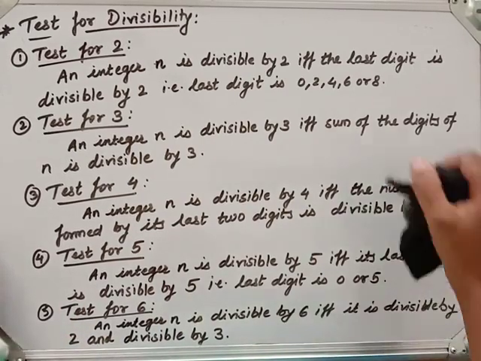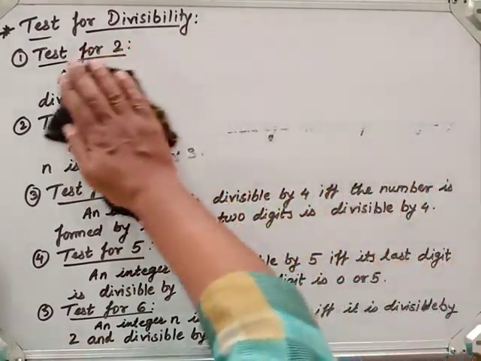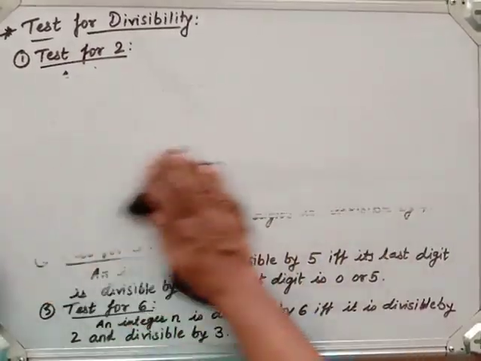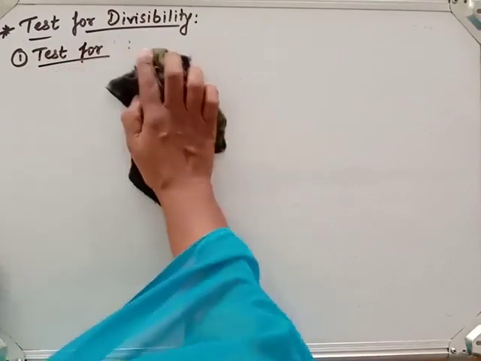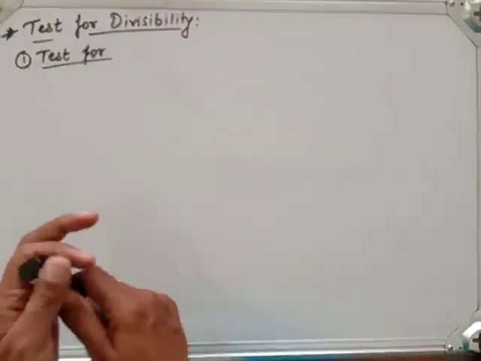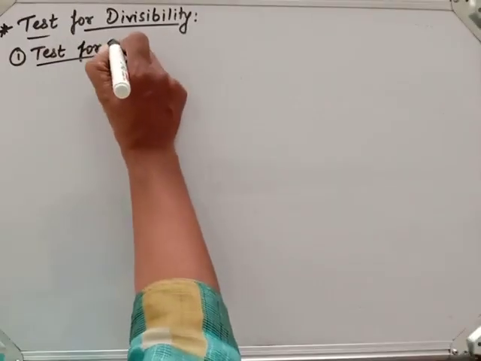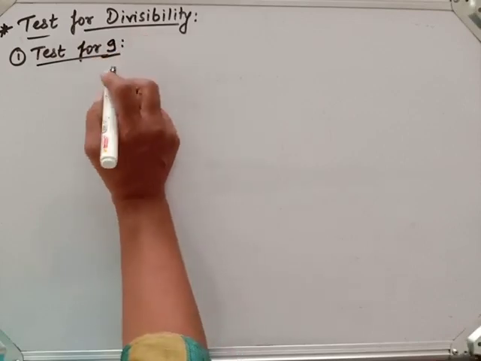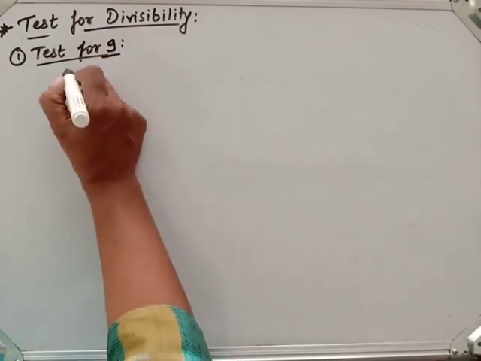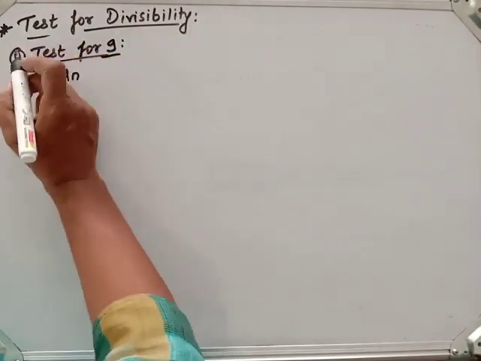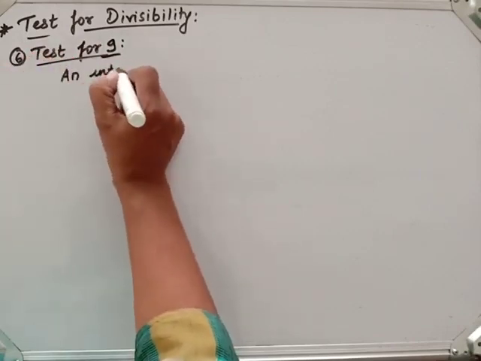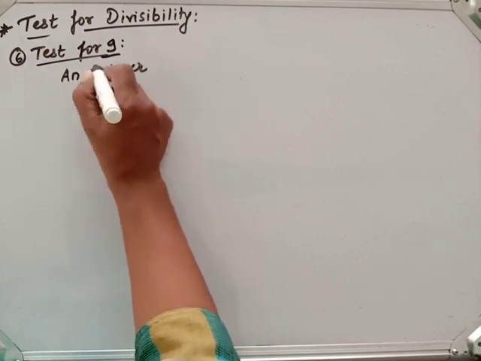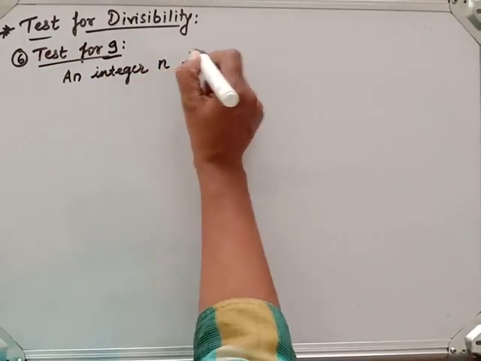Now the next, test for 9. An integer n is divisible by 9.